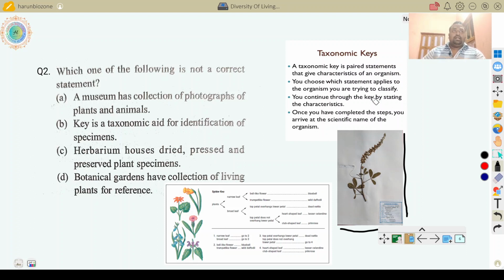The world's largest herbarium is Kew, Royal Botanical Garden, London, with 7 million specimens. The father of Indian herbarium is William Roxburgh, and the oldest herbarium is from Italy. Then herbarium is clear, key is also clear, and botanical gardens have the collection of living plants for reference.